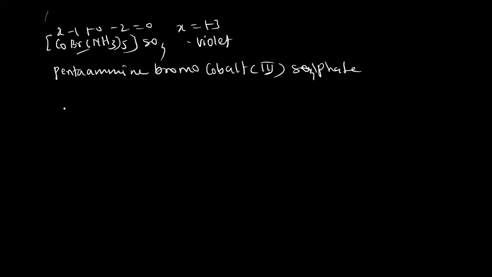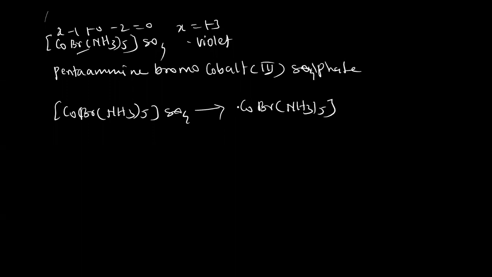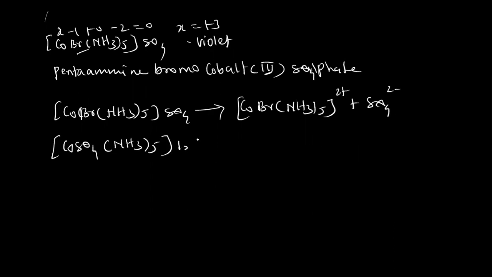Now this is an ionization isomer. Let us write here the ionization of this compound. On ionization, it will give this complex ion, formed here, with 2 plus charge, and SO4 2 minus. Now the other red compound, that is [Co(SO4)(NH3)5]Br, with bromine.